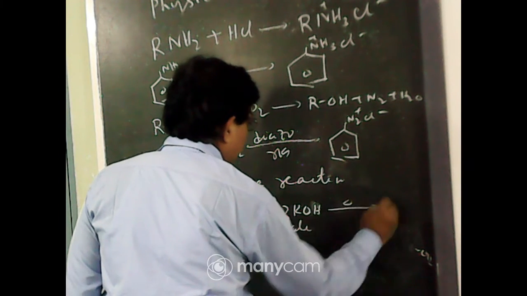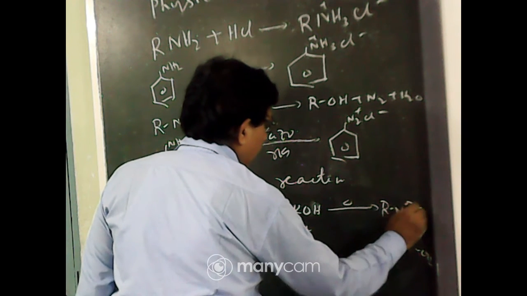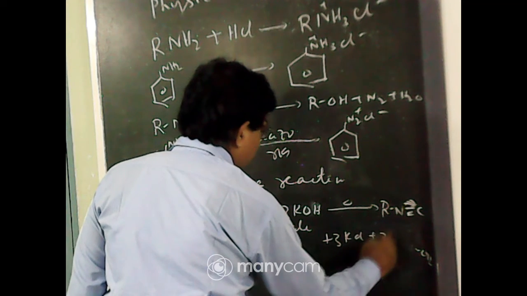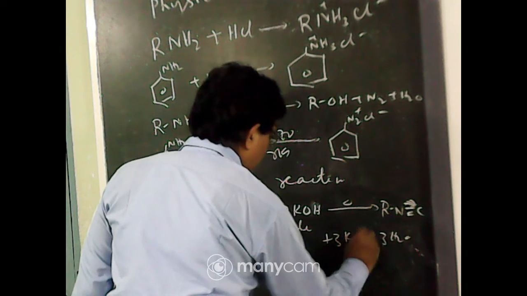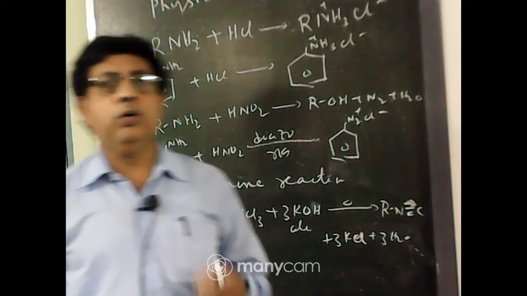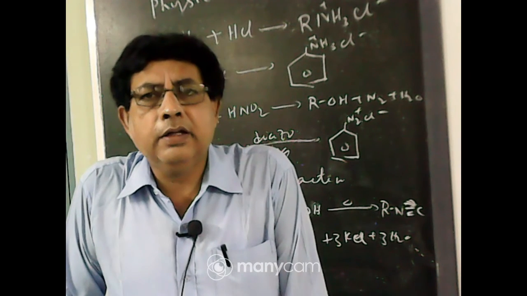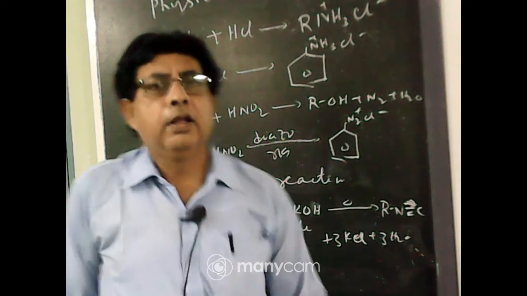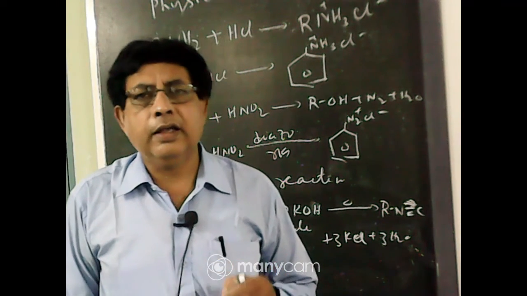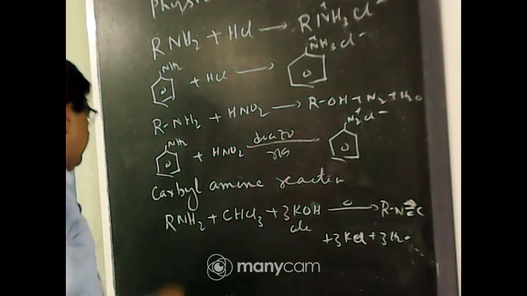When heated, it gives foul smell of isocyanide RNC plus 3KCl plus 3H2O. This reaction is known as carbylamine. So primary amine when heated with chloroform and alcoholic KOH, they give a pungent or foul smell of isocyanide. But secondary amine does not respond to this reaction. So with the help of carbylamine reaction, we can distinguish between primary amine and secondary amine.